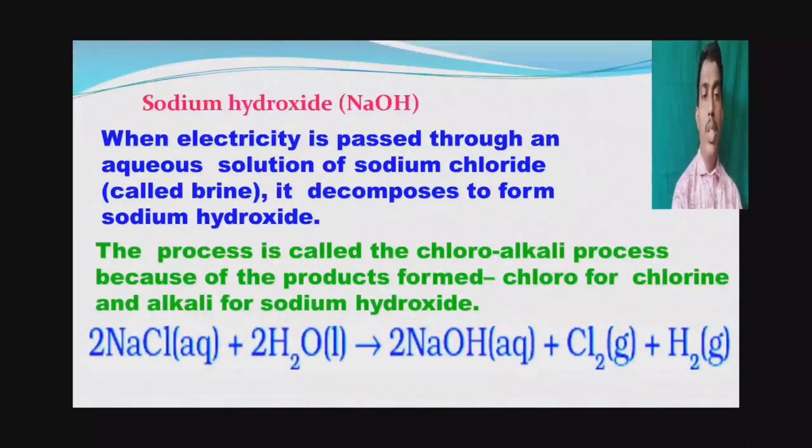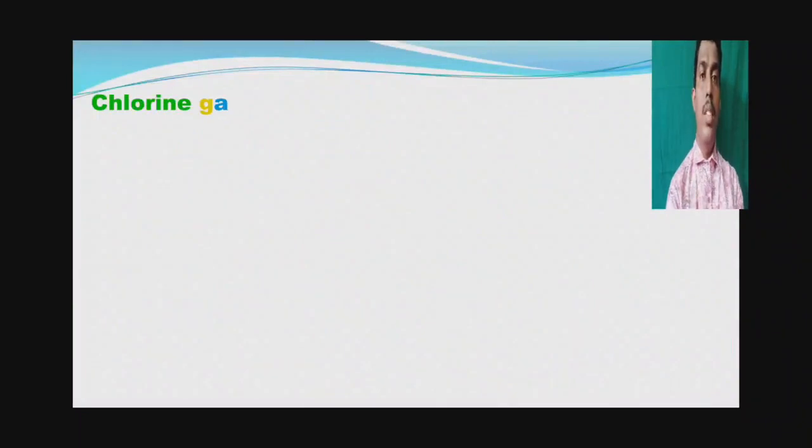The chemical equation: sodium chloride reacts with water. The mixture of sodium chloride and water is called brine solution. Remember, it is very important. When electricity is passed through brine solution, it forms sodium hydroxide, chlorine gas and hydrogen gas. This process is called the chloroalkali process.